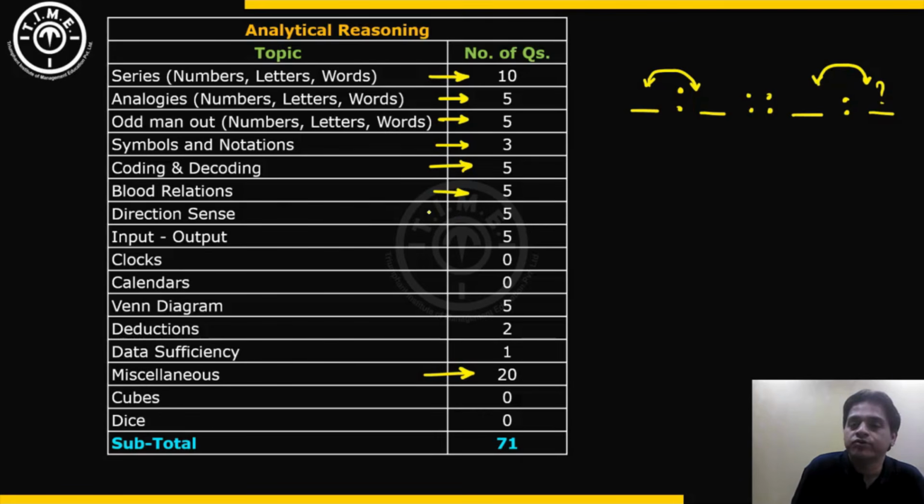Direction sense, 5 questions were asked. There were questions in which persons were taking turns in the clockwise and the anti-clockwise direction. Angles like 45 degrees and 135 degrees were used for the turns. So the turns were not always 90 degrees. There were some questions in which turns were happening at angles of 135 and 45 degrees.